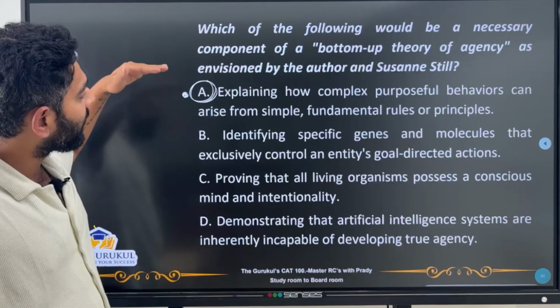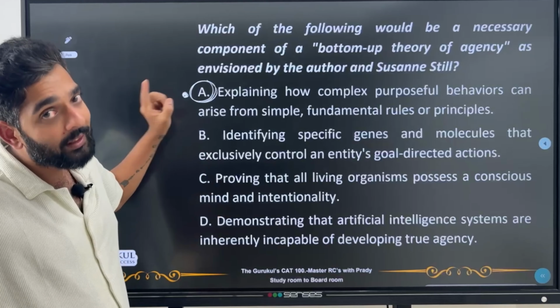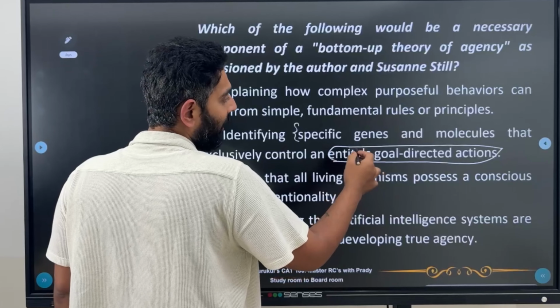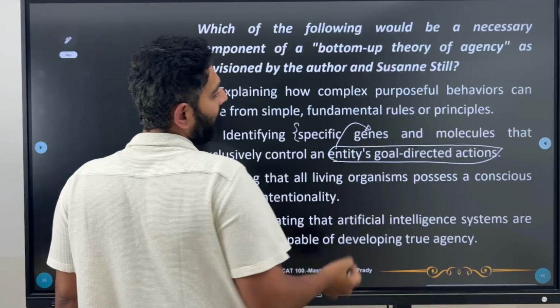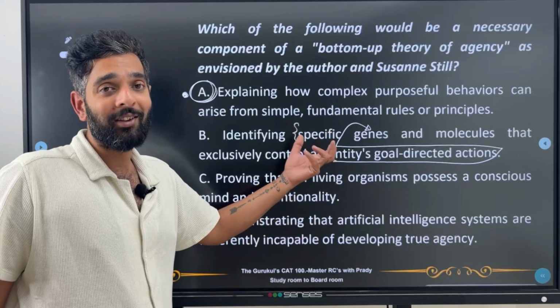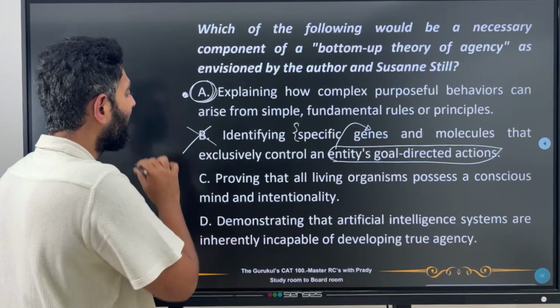Let's not just confirm here. Let's rule these three out, then we'll confirm A as our answer. So B, identifying specific genes and molecules that exclusively control an entity's goal-directed actions. Now again, over here, we're not trying to identify specific genes and molecules. Why? Because then all the entities' goal-directed actions will irrespectively translate again to physical and chemical processes. That won't show us agency, right? So this should not be my answer.